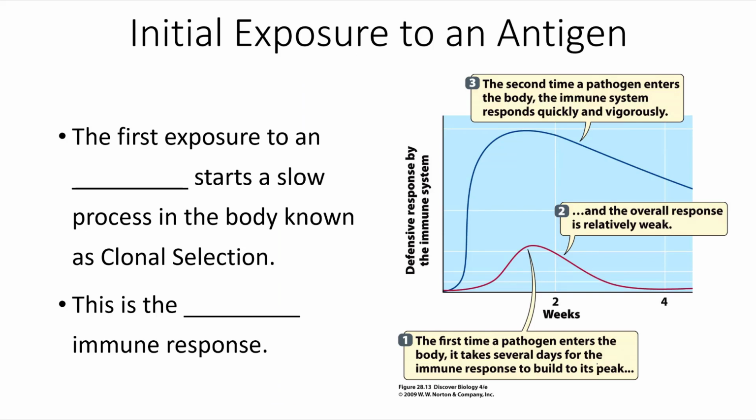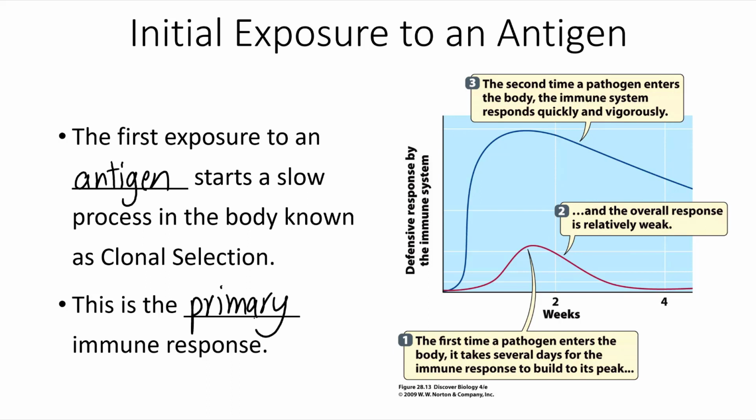The very first time you encounter an antigen, it is known as the primary immune response. This first exposure to an antigen starts a slow process in the body known as clonal selection. This is the primary immune response.